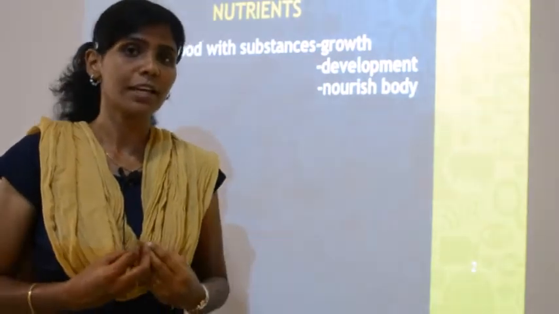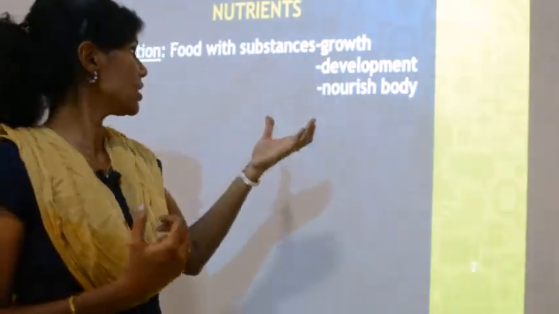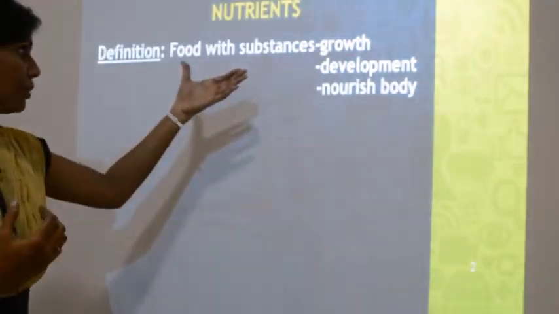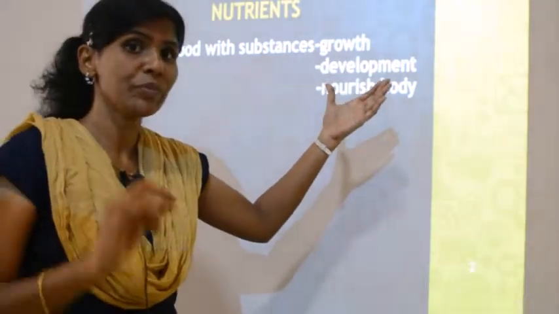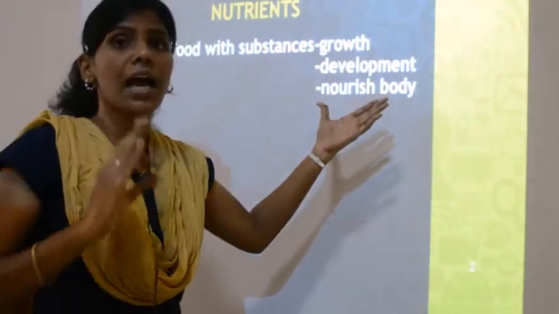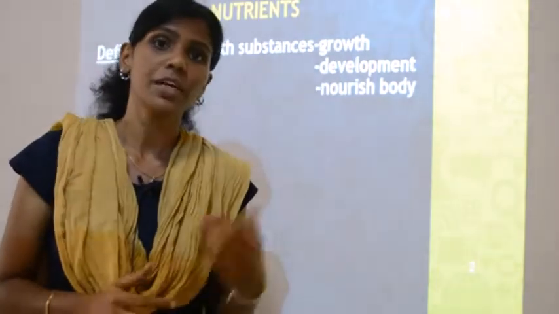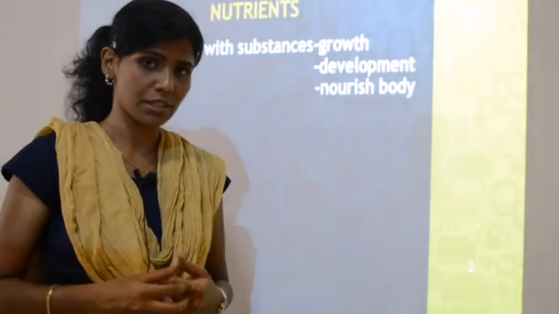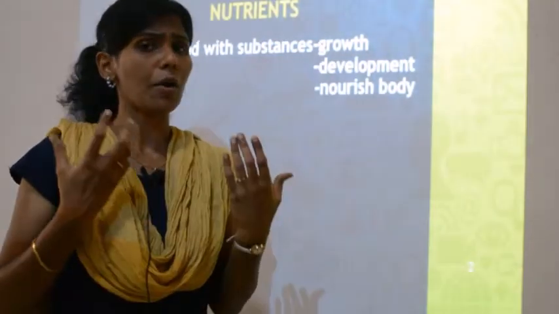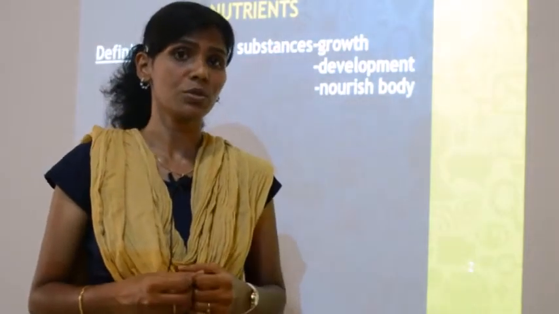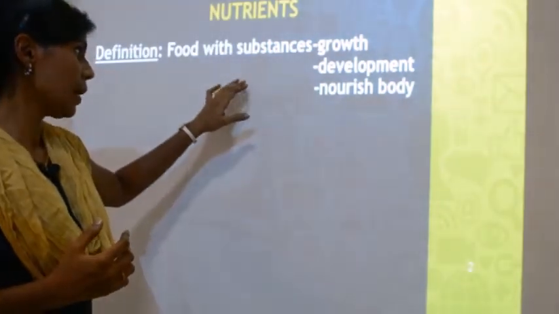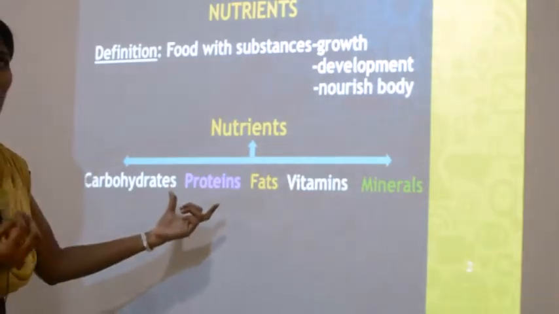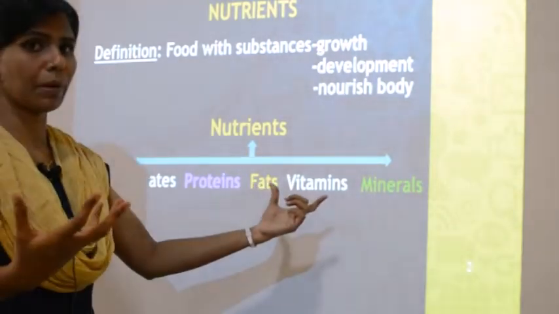So what did I tell you? The definition is, nutrients are food with substances which help in the growth, development and nourishment of your body. There are many types of nutrients. How are there many types? On what basis are they classifying the nutrients? They classify nutrients based on their function. What function? Each nutrient has a unique function. We'll learn about that.